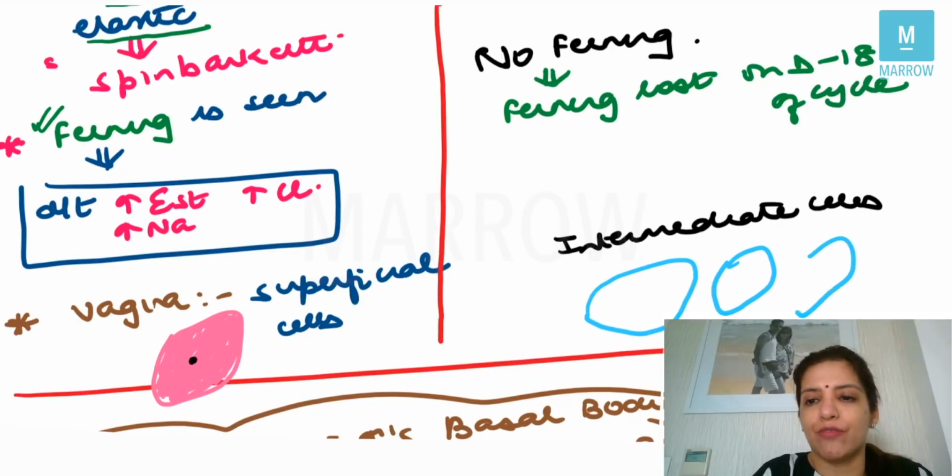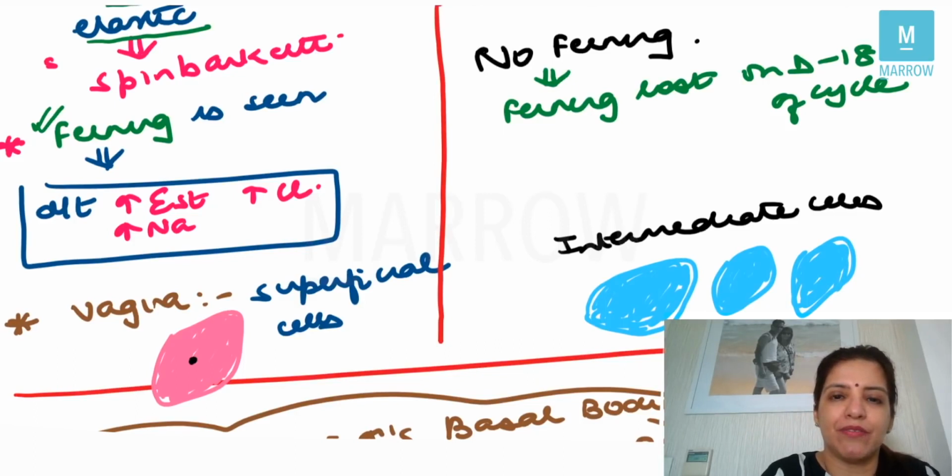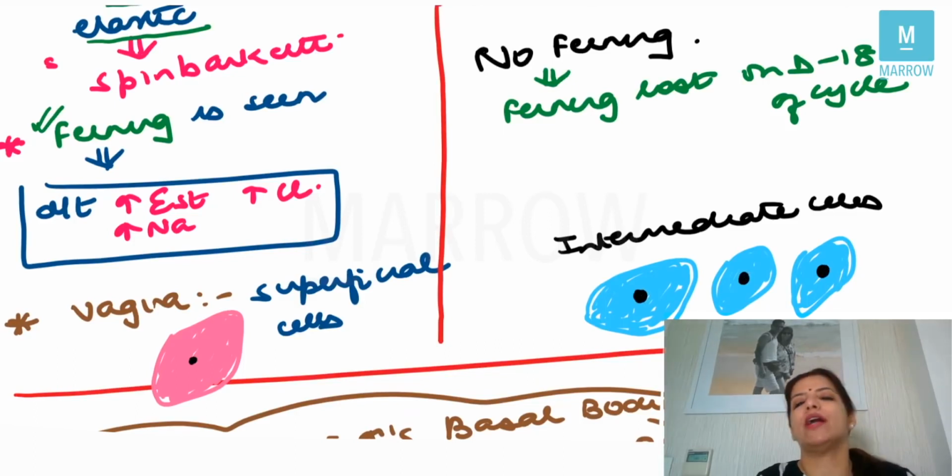Whereas if you study the vaginal epithelium in the second half of the menstrual cycle, you will get blue colored cells which are called the intermediate cells. These are basophilic cells, and they will have a little larger nucleus than the superficial cells. So under the effect of estrogen, you will get eosinophilic cells, which are superficial cells, and under the effect of progesterone, you will get basophilic cells, which are the intermediate cells, right?